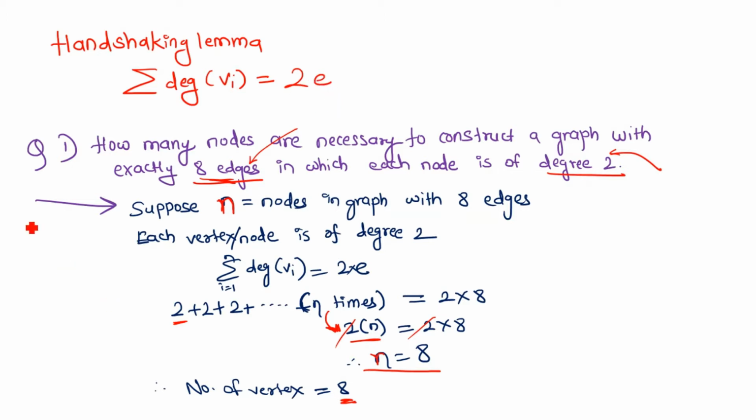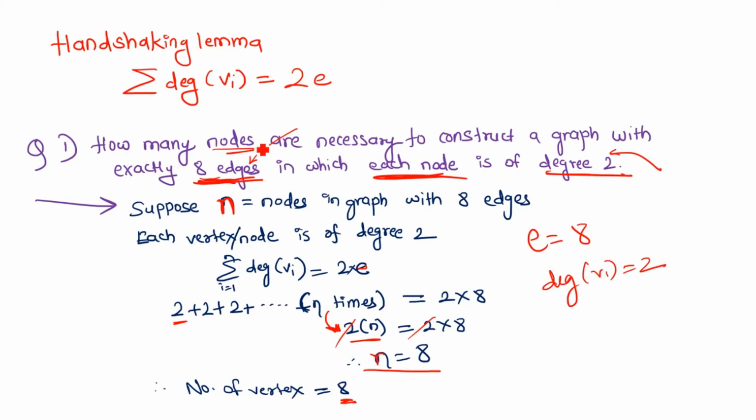The first question is: how many nodes are necessary to construct a graph with exactly 8 edges in which each node is of degree 2? Here we have to find the number of nodes, meaning the number of vertices in this graph. The information given is about the edges. There are a total of 8 edges, and we have to find n, the number of vertices. The degree of each and every vertex is given as 2.